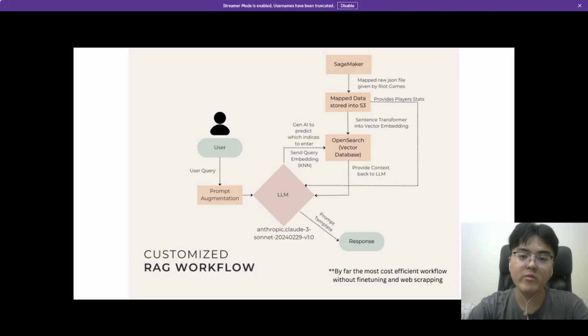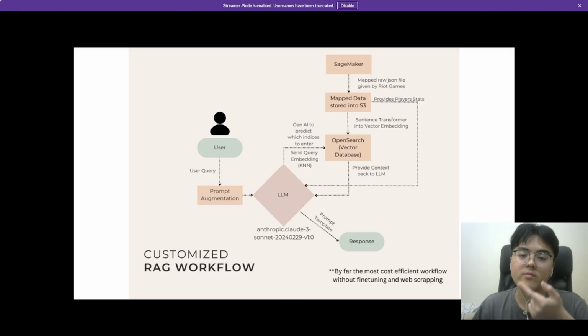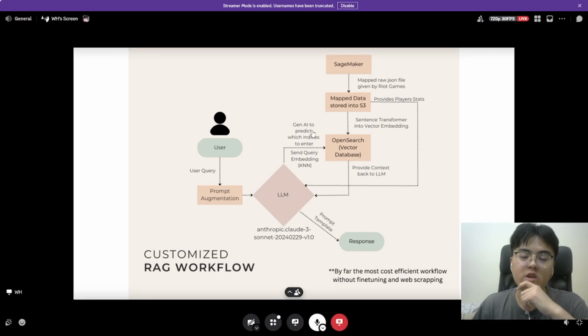For our customized RAG workflow, our users will send some user query to the LLM and it will go through prompt augmentation. Our LLM is using Anthropic Claude 3 Sonnet and it will determine which type of user prompt it is, whether it is a build-a-team prompt type or a player performance prompt type, and it will use its generative AI capabilities to predict which indices to enter. So it's more flexible. When it enters the OpenSearch vector database, it is based on the nearest k number to get the most optimal answers.